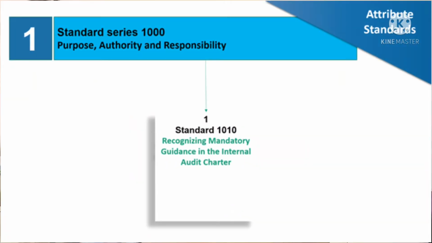The first attribute standard, standard 1000, was covering purpose, authority and responsibility, and had another standard under it, which was recognizing the mandatory guidance in the internal audit charter.